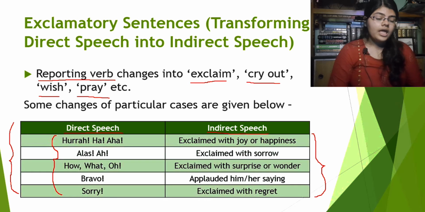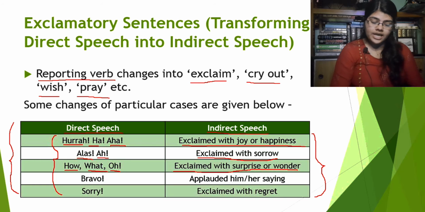Let's see. Okay, first one. Hurrah, ha, aha. These words in the direct speech will be replaced by exclaimed with joy or happiness. Now the next one. Alas, ah. These words will be replaced by exclaimed with sorrow. Now if these words are present in the reported speech: how, what, oh, then it will be replaced by exclaimed with surprise or wonder.